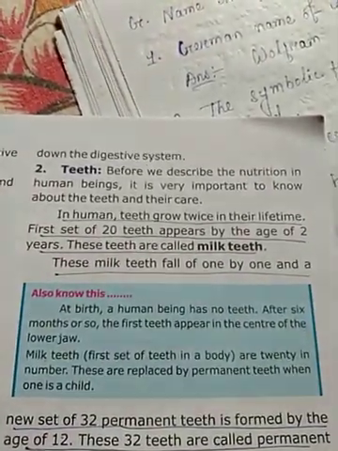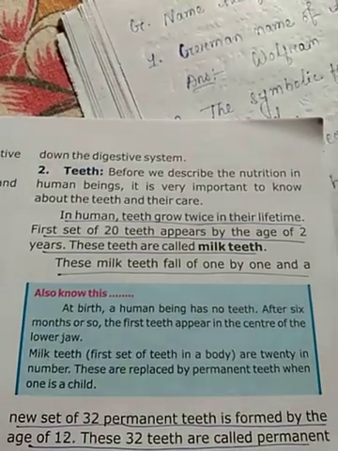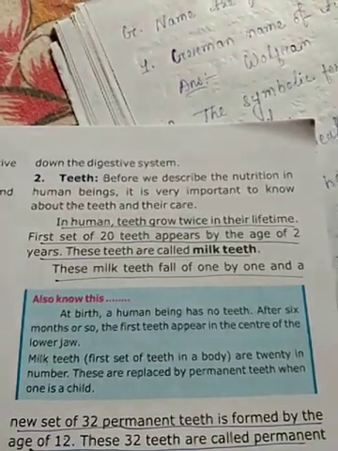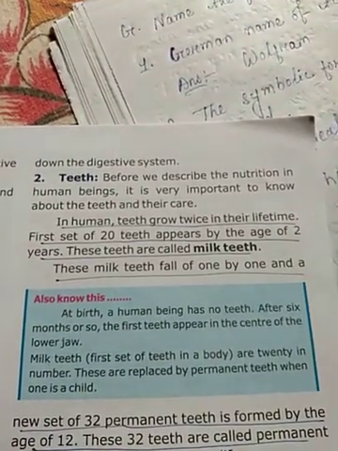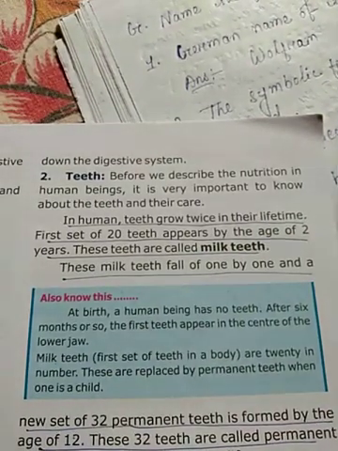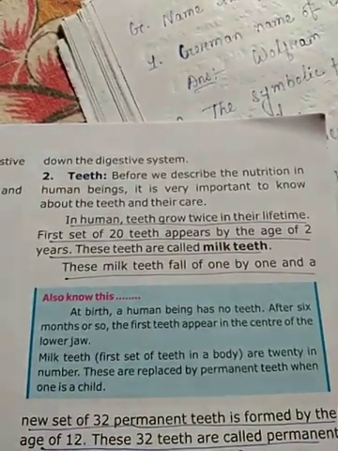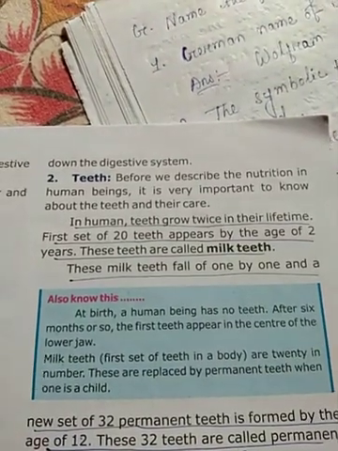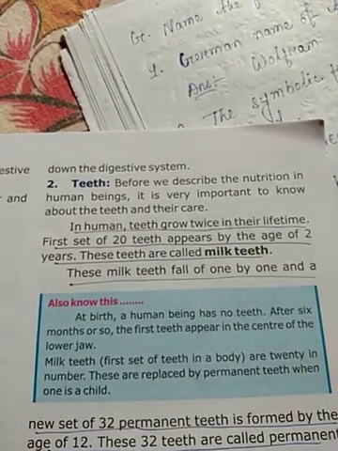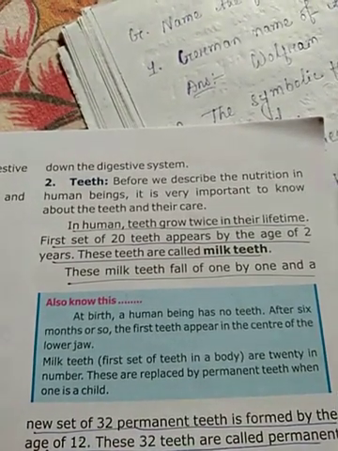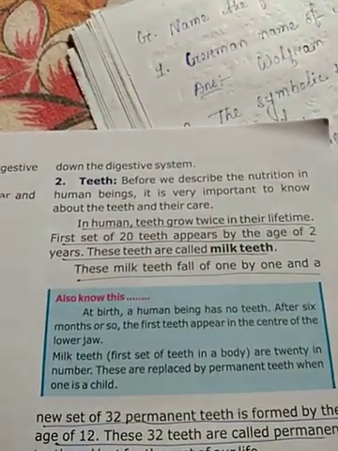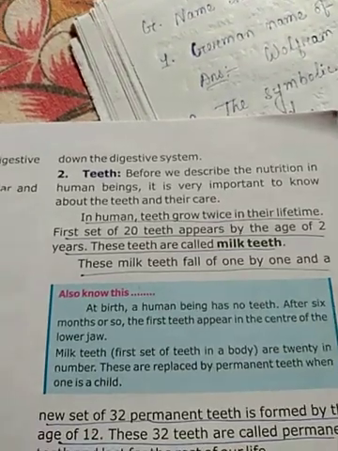Teeth. Before we describe nutrition in human beings, it is very important to know about the teeth and their care. In humans, teeth grow twice in a lifetime. The first set of 20 teeth appears by the age of 2 years. These are called milk teeth.